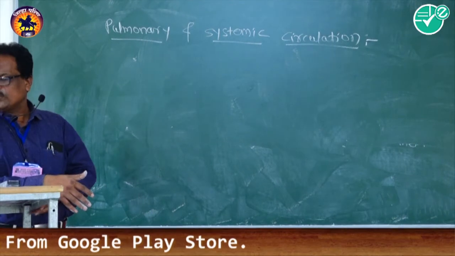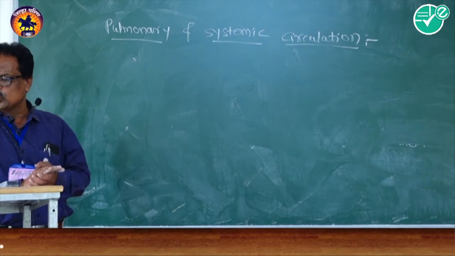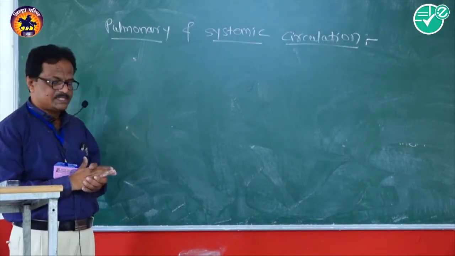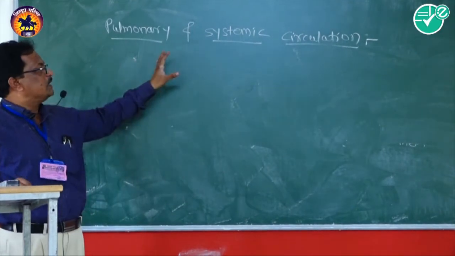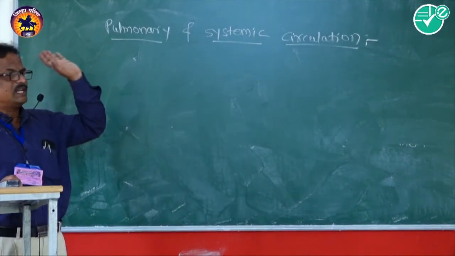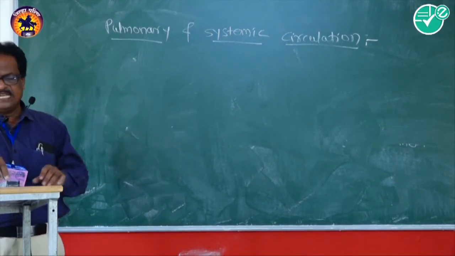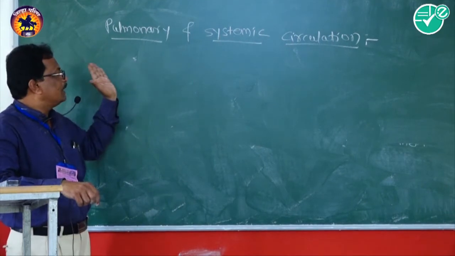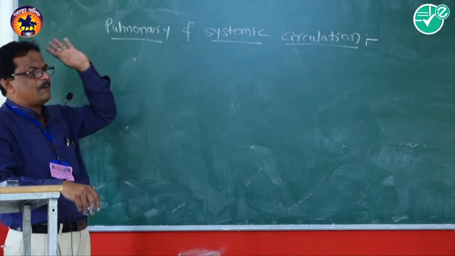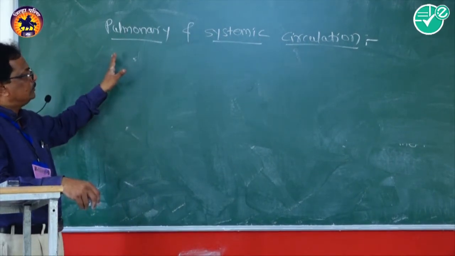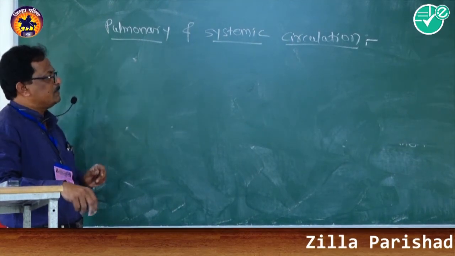Why is it called double circulation? Because the blood passes twice through the heart. The blood flows in 2 routes, that is pulmonary and systemic circulation. The difference between the systemic and pulmonary circulation is in the course of the blood, and how the blood travels through the heart twice during the time of circulation. That's why the human heart is also known for pulmonary and systemic circulation.